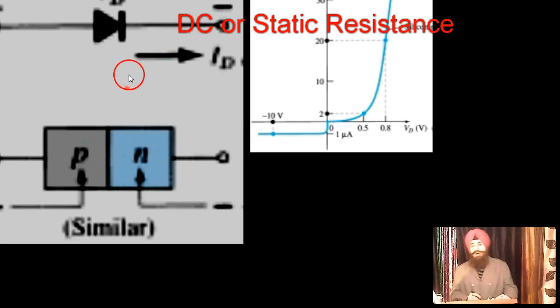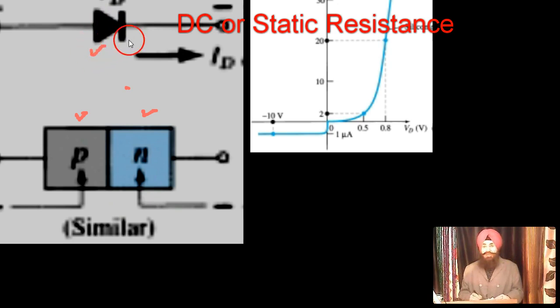Dear friends, today I will explain to you what we mean by DC resistance of the diode, AC resistance of the diode, and what the difference between the two is. So this is our PN junction diode, P and N. This is P, this is N.